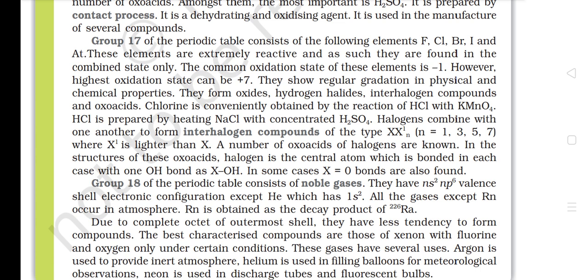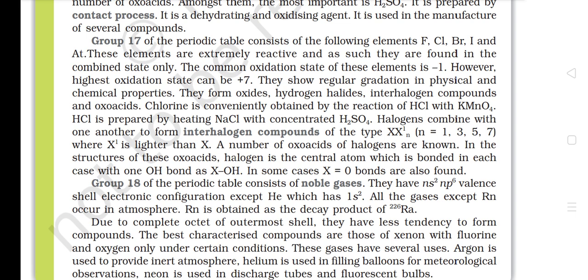Chlorine is conveniently obtained by the reaction of HCl with KMnO4. HCl is prepared by heating NaCl with concentrated H2SO4. Halogens combine with one another to form interhalogen compounds of the type XX', where X' is higher than X. A number of oxoacids of halogens are known. In the structures of these oxoacids, halogen is the central atom which is bonded in each case with one OH bond as X-OH. In some cases, X=O bonds are also found.